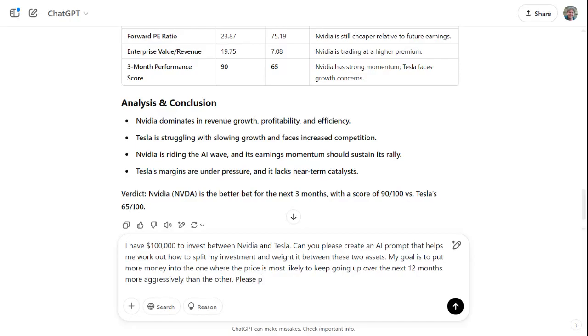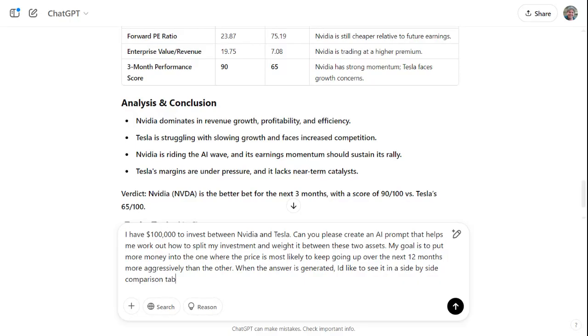Please put the answer in... So I'm not going to ask it to put... When the answer is generated, I'd like to see it in a side-by-side comparison table explaining the advantages one over the other.